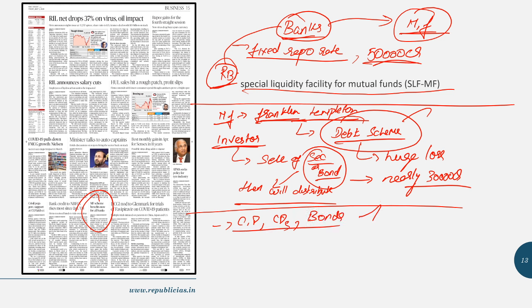So the bank can purchase mutual fund bonds, or they can deposit their money with the mutual funds in the form of a certificate of deposit. If you deposit to the mutual fund, they will give a certificate. Okay, and added to it, you can also buy the commercial papers of mutual funds or debentures, so that the liquidity crisis prevailing among the mutual funds, where they are not able to invest, is reduced. Fine. So it is said that this liquidity offered by the Reserve Bank of India will bring some sort of comfort in the debt market.